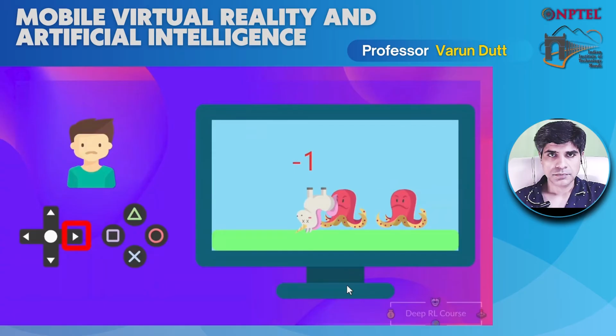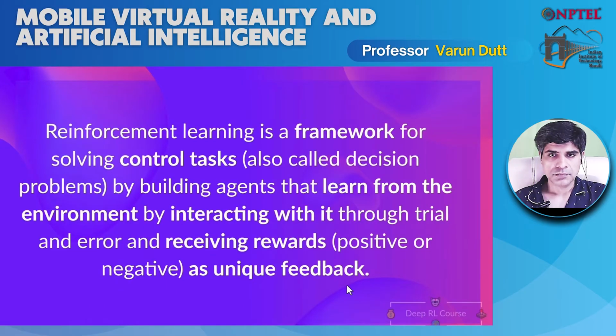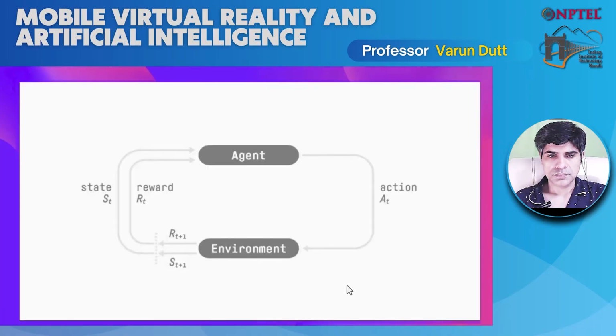So now, if we take a formal definition, reinforcement learning is a framework for solving control tasks, also called decision problems, by building agents that learn from the environment, by interacting with it through trial and error, and receiving rewards that can be positive or negative as a unit feedback. So now that we understood what is reinforcement learning, let's see how it works. So this diagram is a reinforcement learning process.